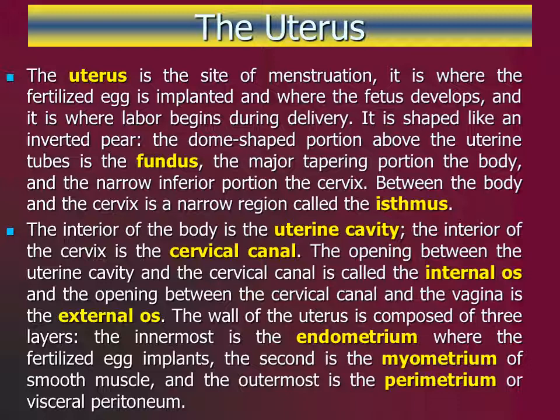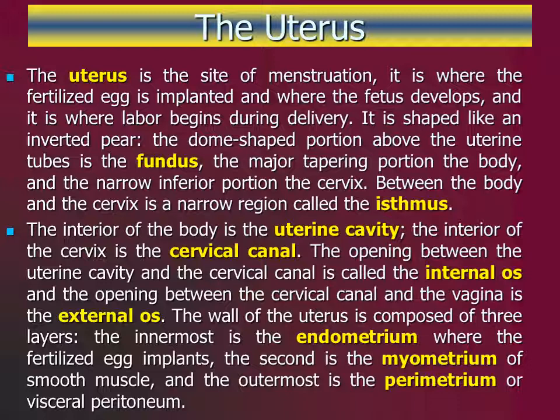The wall of the uterus is made of 3 layers of tissue. The innermost layer is the endometrium. This mucosal layer is where the fertilized egg burrows into the uterus, a process called implantation. The middle layer of the uterus is called the myometrium, which consists of smooth muscle important during delivery to move the child out of the womb. The outermost layer is the perimetrium, made of serous membrane and also known as the visceral peritoneum.